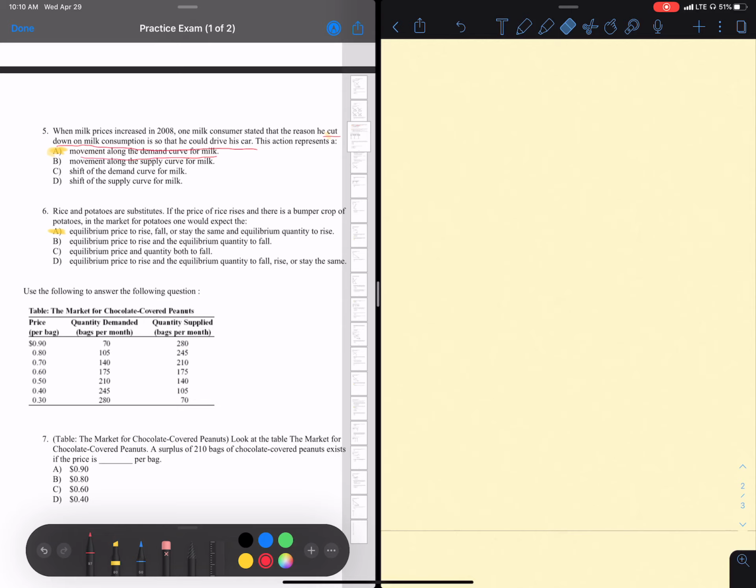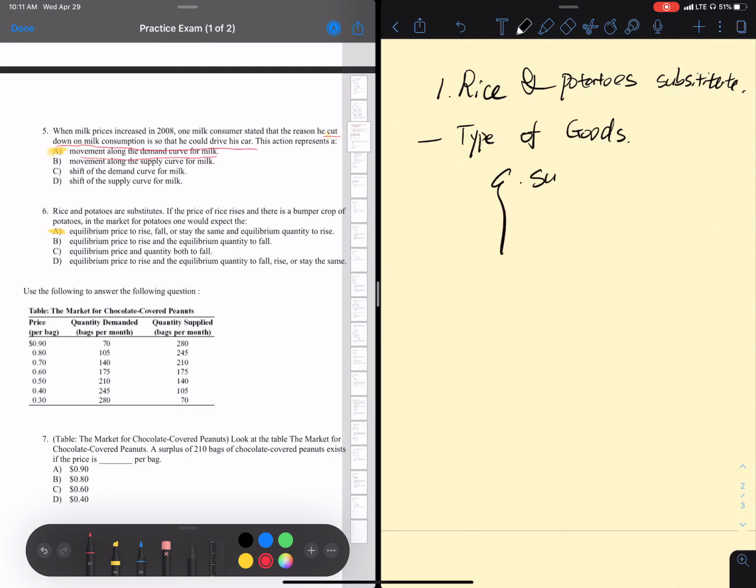Okay. So for this question, we have several conditions. First one, rice and potatoes are substitutes. So substitutes is a type of goods. Okay, so we have actually two types of goods. One is called substitutes, and the other one is called complements.